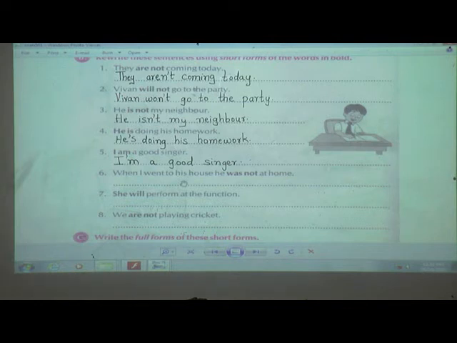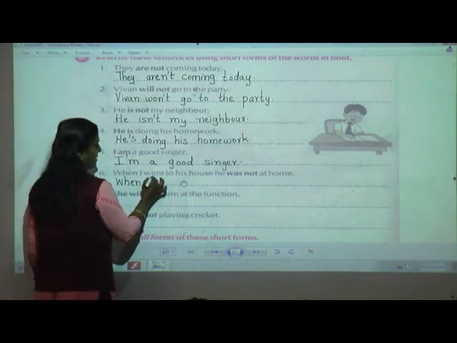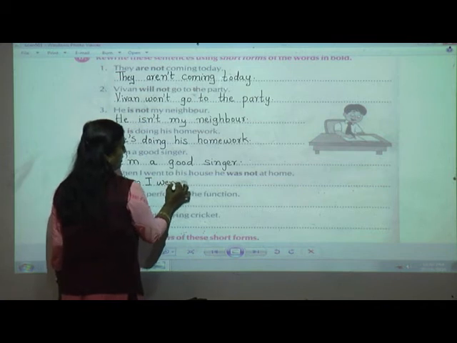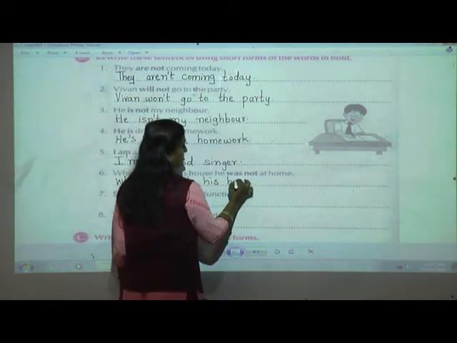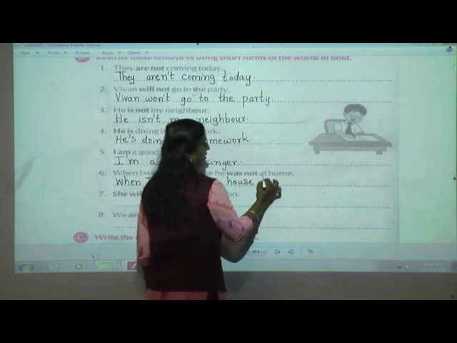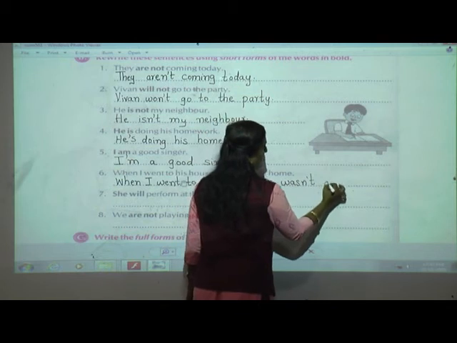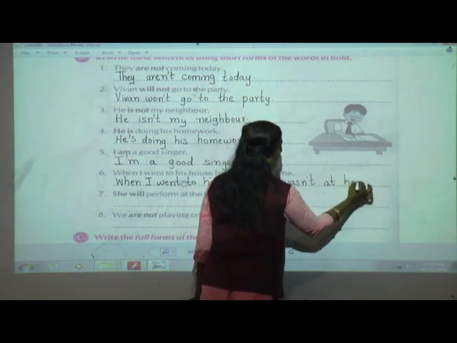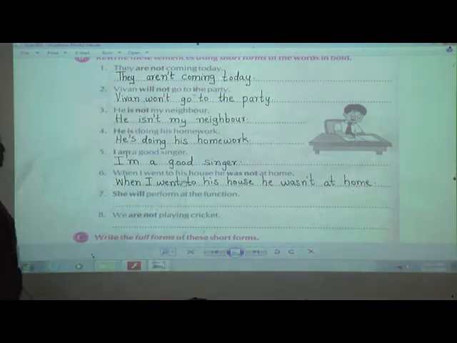Ready? Next, when I went to his house, he was not at home. So copy the same sentence down. When I went to his house, he wasn't at home. Now here, students, you can see we have made the words bold for you, so it becomes easy for you to write the short form.